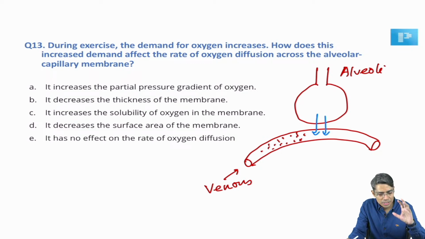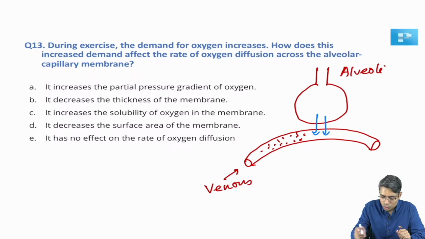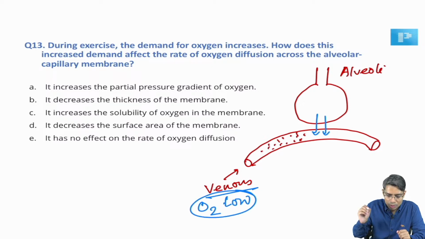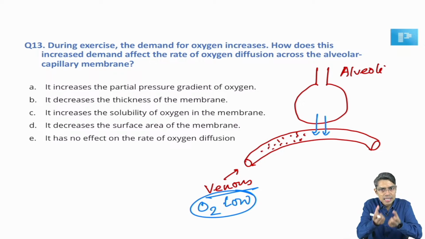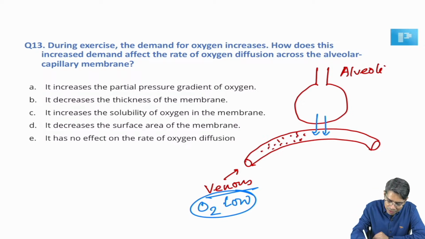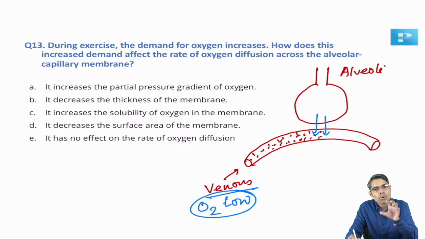In the case of a patient who is doing exercise, what will happen? The muscle will utilize more oxygen from the arterial blood. So what will happen to the oxygen content of the blood? It will be lower than normal. The muscle is extracting more oxygen from the arterial blood. What will happen to the oxygen content of the venous blood in comparison to a normal person? It will be low. So the venous blood which is reaching the lung contains low oxygen tension. That is the first thing.